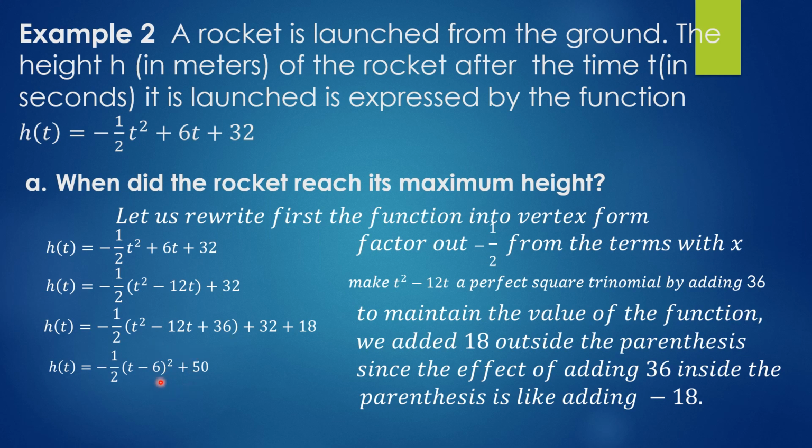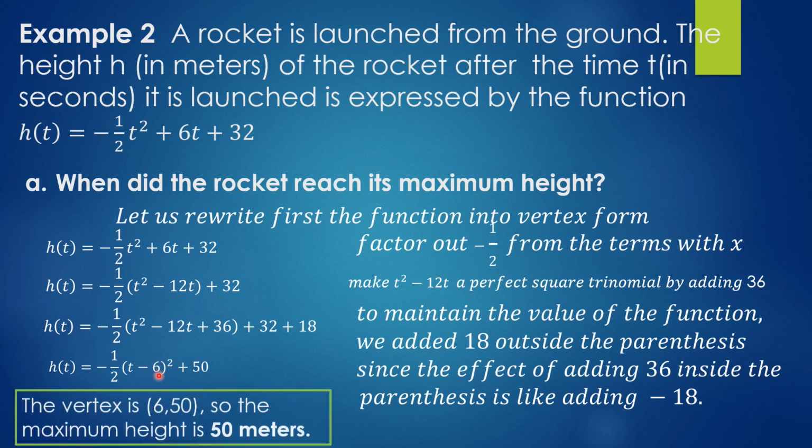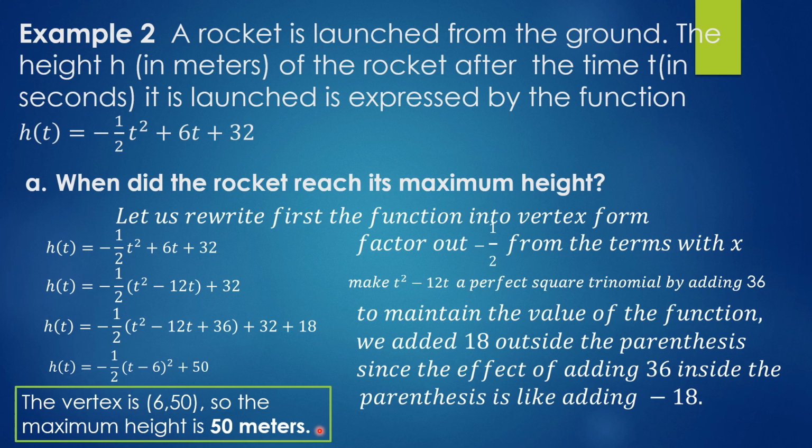The binomial is t - 6 because the square root of t² is t and the square root of 36 is 6. So the vertex is (6, 50). So the maximum height is 50 meters.